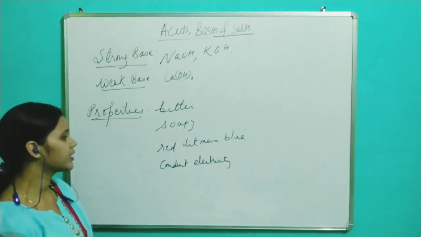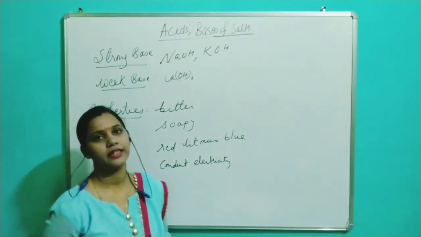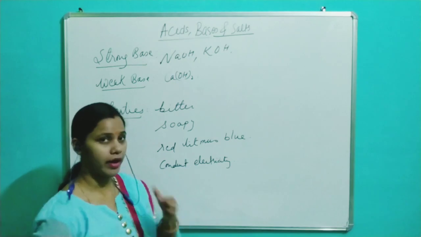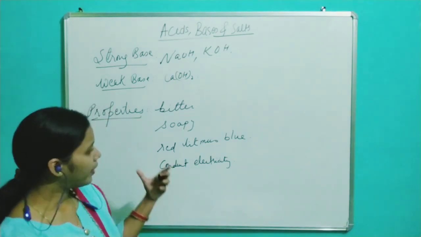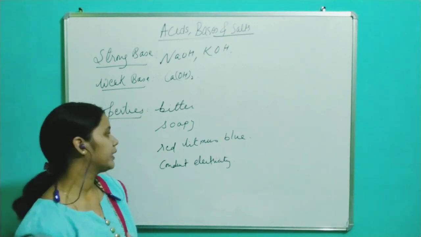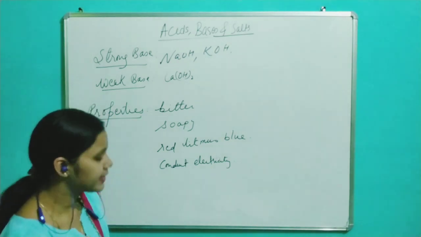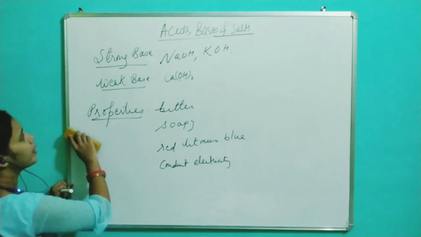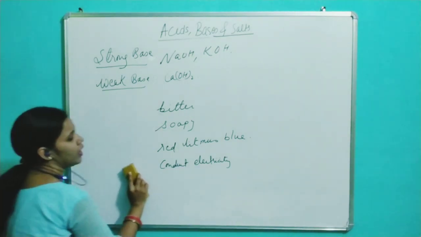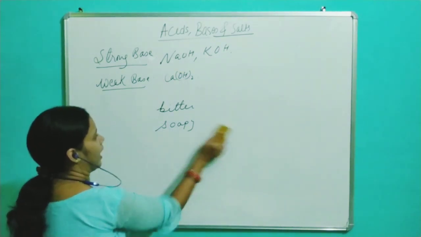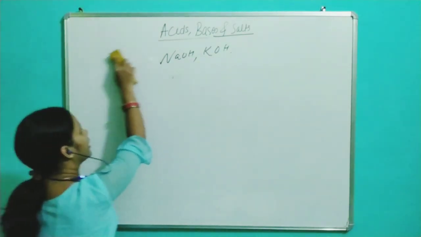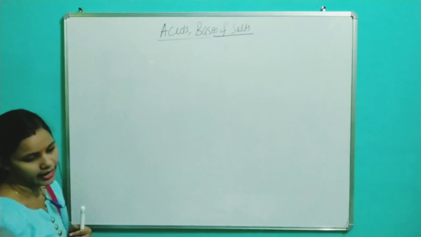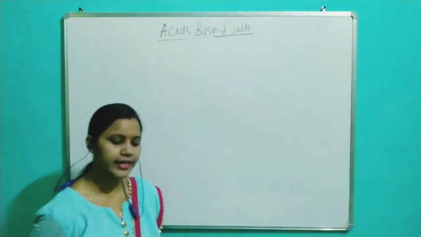As they dissociate in water, they are conducting in nature. For example, sodium hydroxide is a good electrolyte. Apart from these, there are other properties of bases. For example, bases react with metal to form hydrogen gas and metal salt. Then bases also react with acid to form salt and water, that we have already discussed.